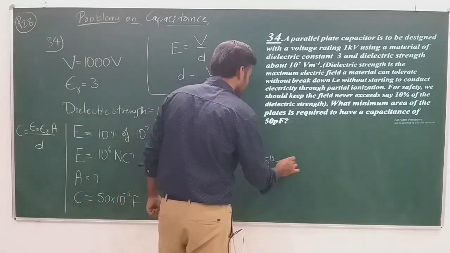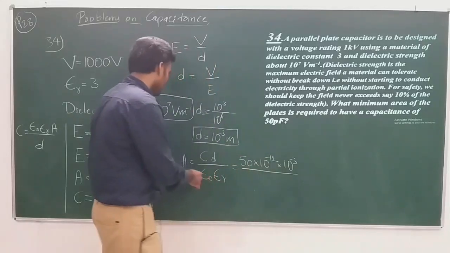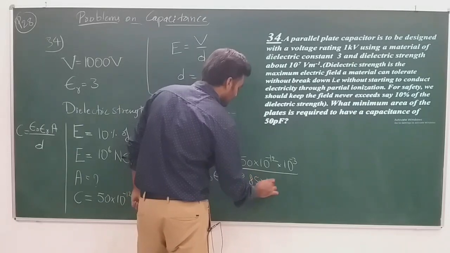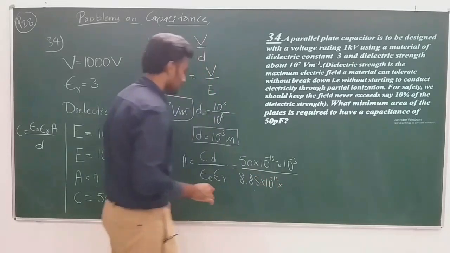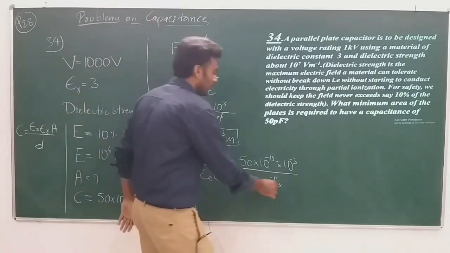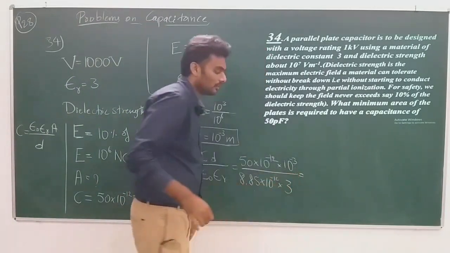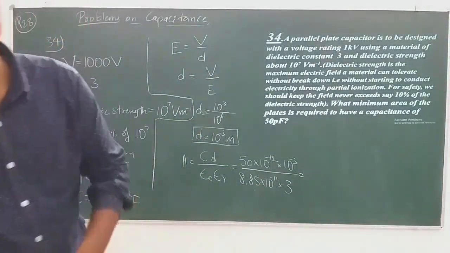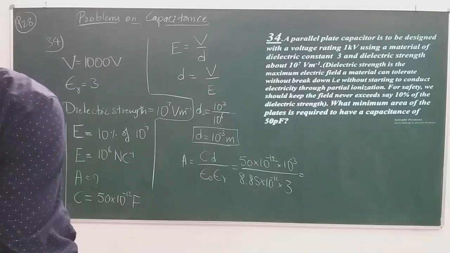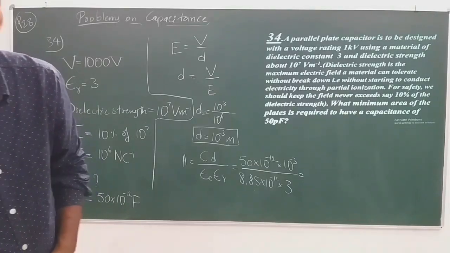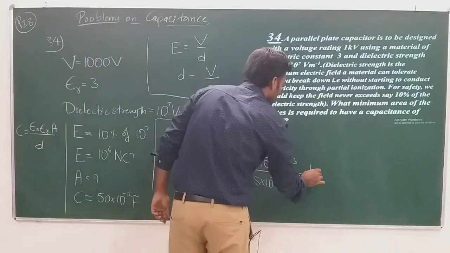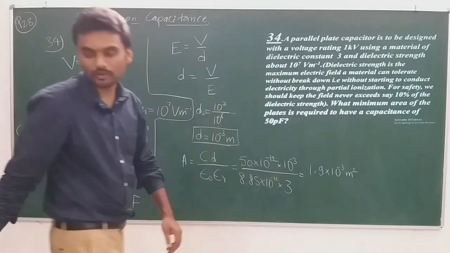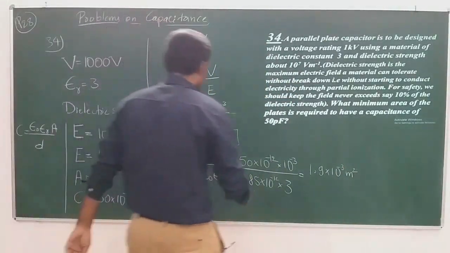It is 10 to the power of minus 3, divided by epsilon naught, which is 8.85 into 10 to the power of minus 12, into epsilon r, the dielectric constant of the material given, which is 3. Simplify that, and you should obtain the value of area A is equal to 1.9 into 10 to the power of minus 3 meter squared. Make use of the calculator and get the value of A.